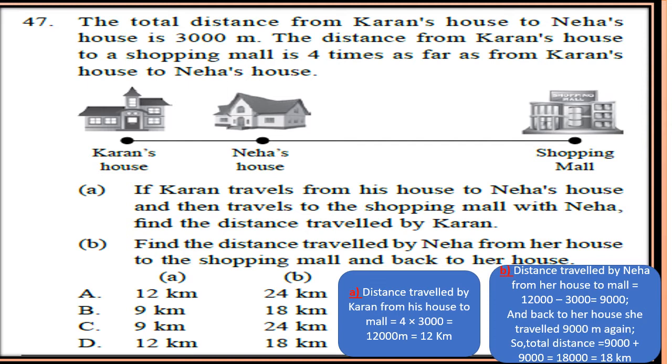So the distance traveled by Neha from her house to the mall will be 12,000 minus 3000, which is 9,000, and back to her house she traveled 9,000 meter again. So the total distance she traveled is 9,000 plus 9,000 equals 18,000, which is 18 kilometer. So the correct option will be D.